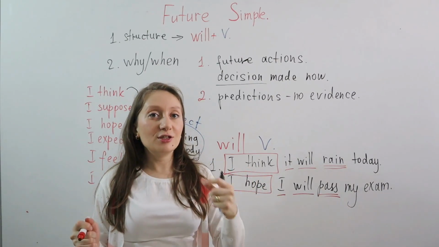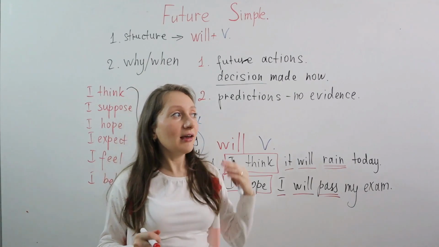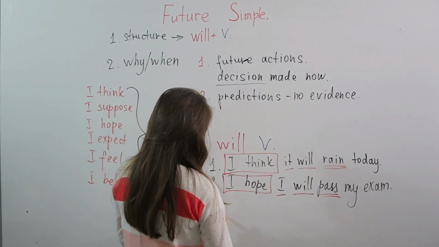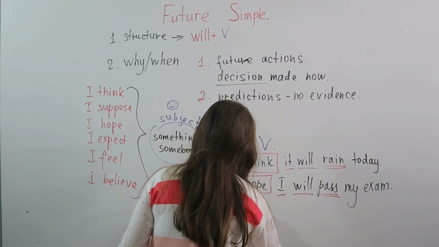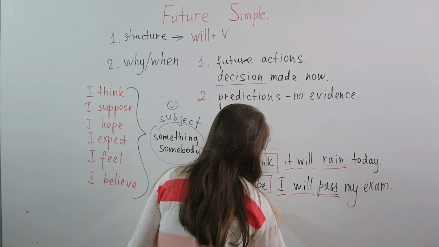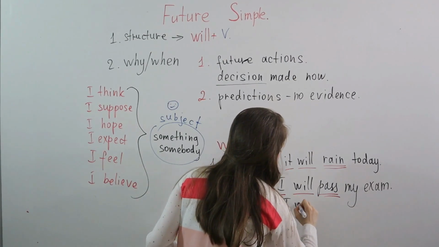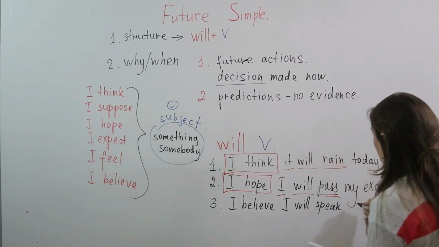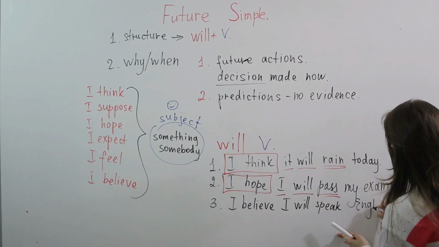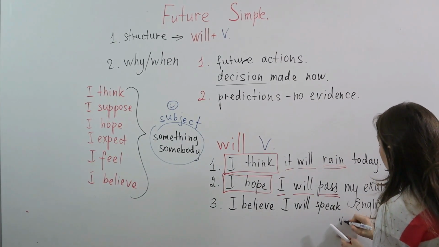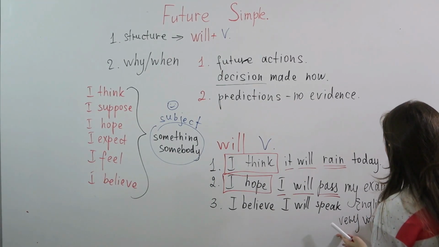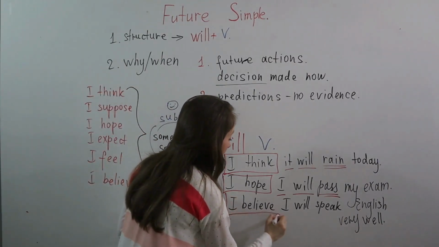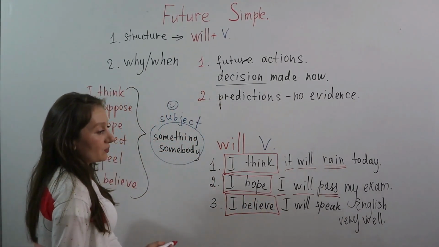I believe it. Do you know the song, I believe I can fly, I believe I will fly, and so on. So, I believe I will speak English very well. Alright?